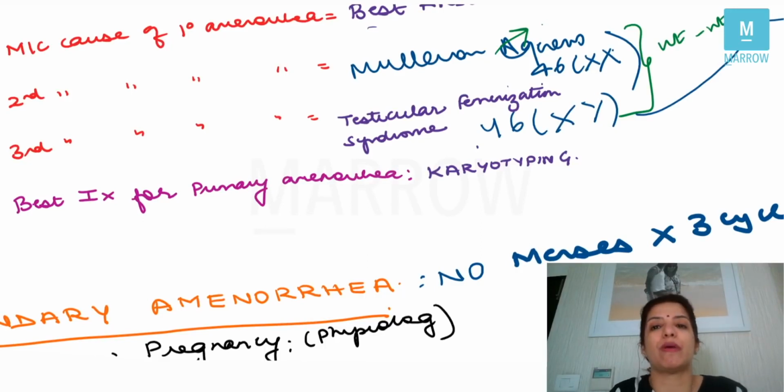Apart from that, in Mullerian agenesis, you can do an IVP, intravenous pyelography, also. If you do intravenous pyelography in Mullerian agenesis, you will get renal anomalies. In testicular feminizing syndrome, you will not get renal anomalies, but that's not the good test. The best test to distinguish between Mullerian agenesis and testicular feminizing syndrome is karyotyping. Clear? So this is what I wanted you to know about primary amenorrhea.